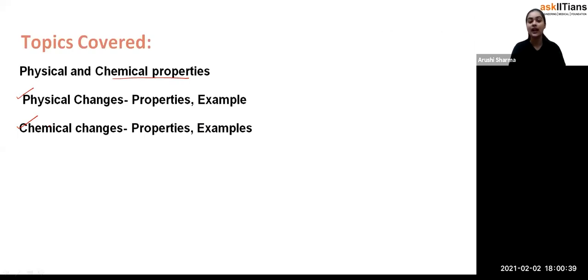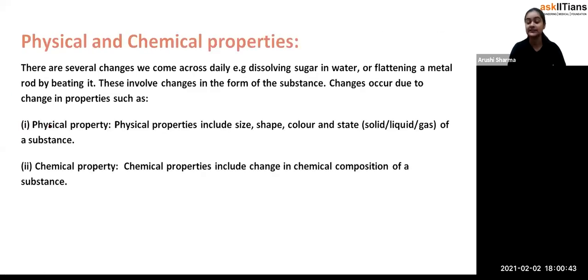We are going to see two types of changes, physical changes and chemical changes. Whenever there is some change, obviously some property is going to change. Whenever there is a change in the physical properties, we call it a physical change, and whenever there is a change in the chemical properties, we call it a chemical change.